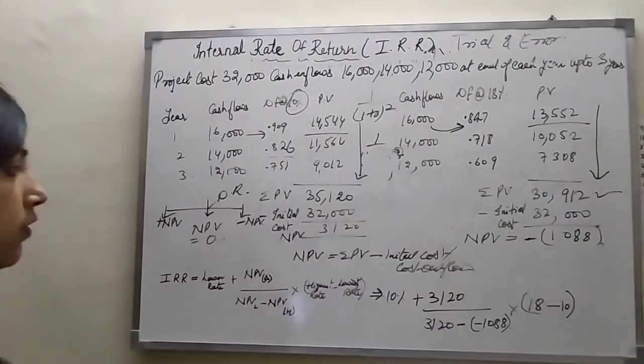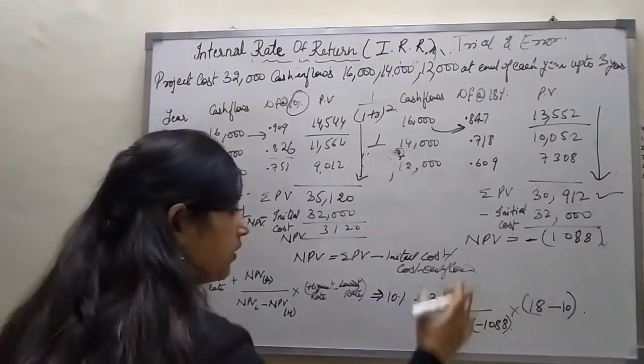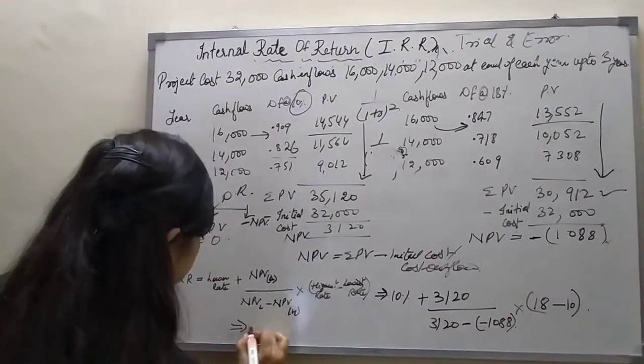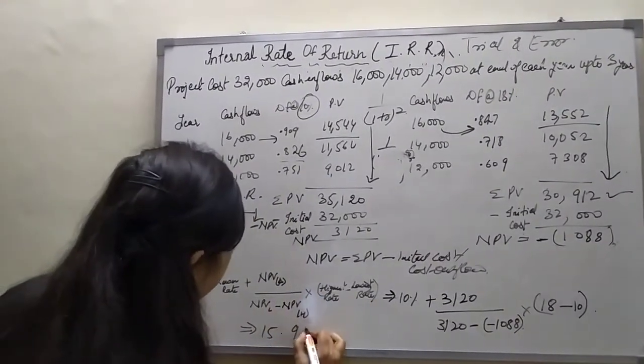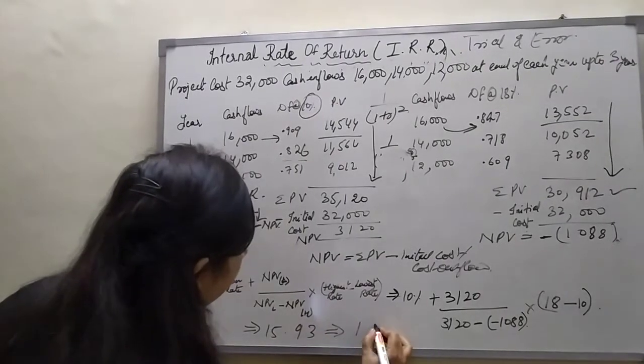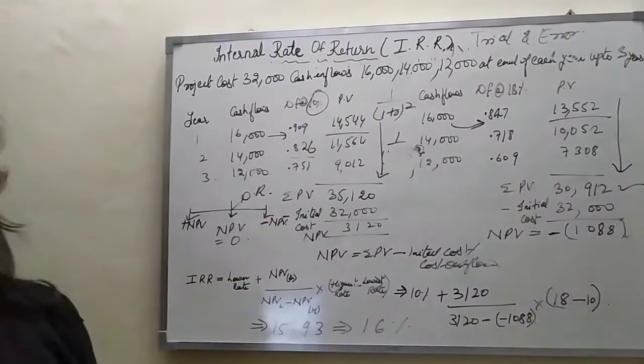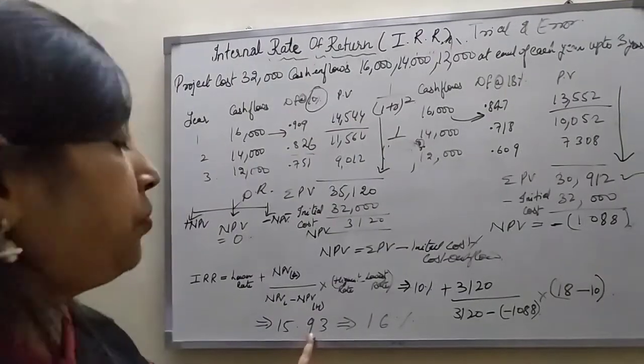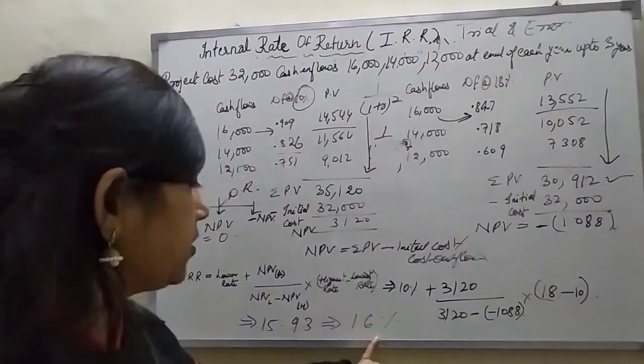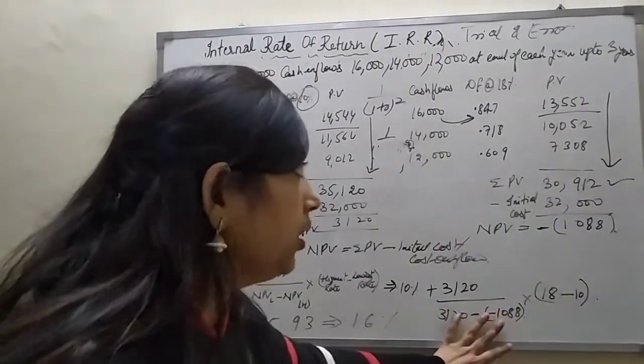If we solve this, then we will get 15.93. This is equal to 16% after calculating these values.